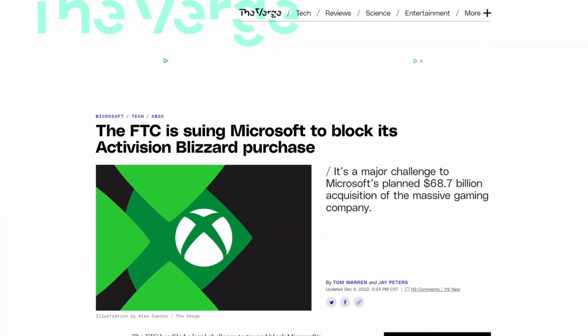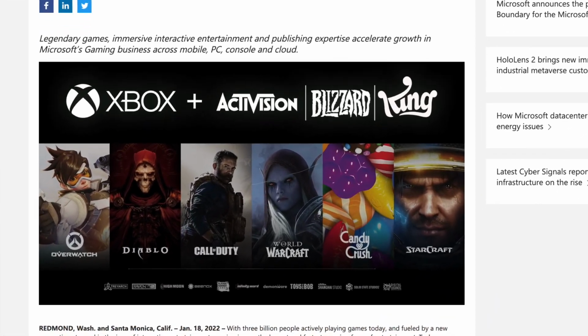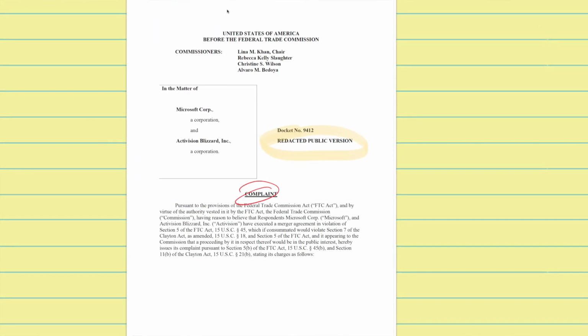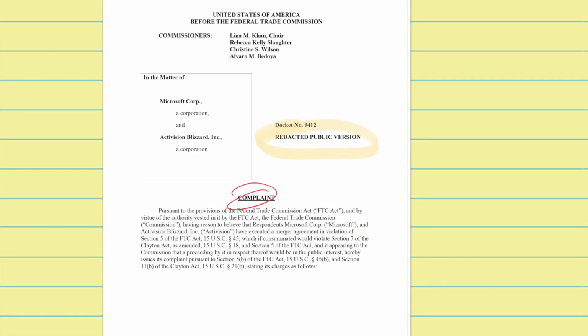The Federal Trade Commission, or FTC, recently filed a lawsuit to stop Microsoft's $69 billion acquisition of video game developer Activision-Blizzard. As we discussed in my last video on this topic, the FTC claims that the deal violates federal antitrust law. Specifically, the FTC alleges that the deal would violate Section 7 of the Clayton Act and Section 5 of the Federal Trade Commission Act, the FTC Act. So in this video, we're going to look at Section 7 of the Clayton Act and the specific legal elements that the FTC must prove against Microsoft to win the lawsuit and block the Activision-Blizzard acquisition.